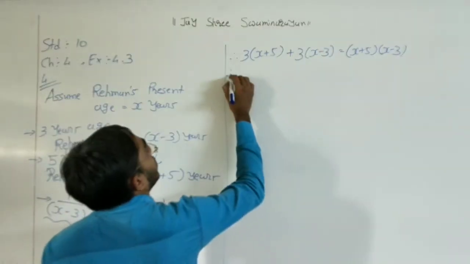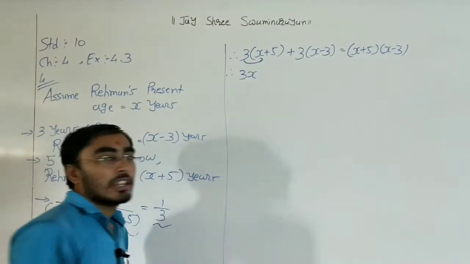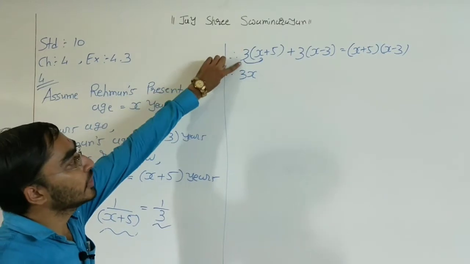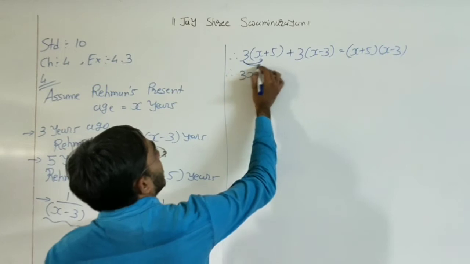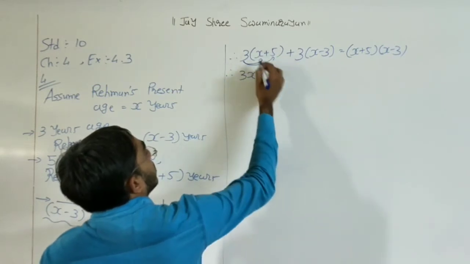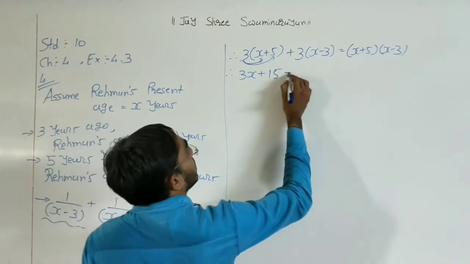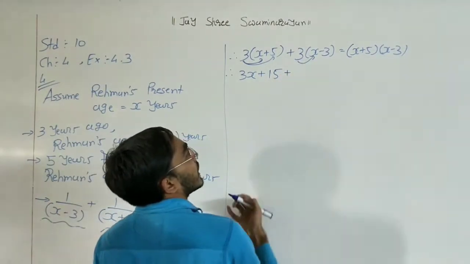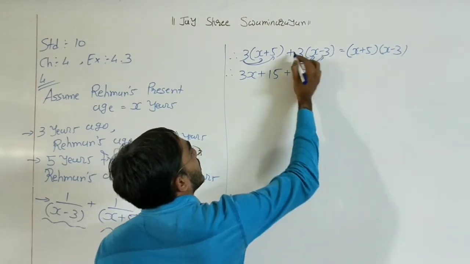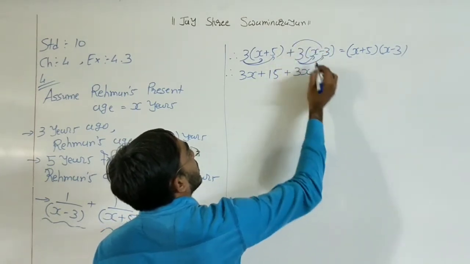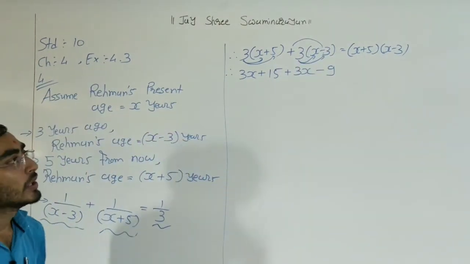Okay, so multiply this 3 with the x, it is 3x. Now bracket means we need to multiply this 3 with both these terms. So first of all 3 multiply x, then 3 multiply 5, 3 fives are 15, right? Plus this 3 multiplied with this x is 3x, and 3 multiplied with this 3, plus minus, here plus minus minus, 3 threes are 9.